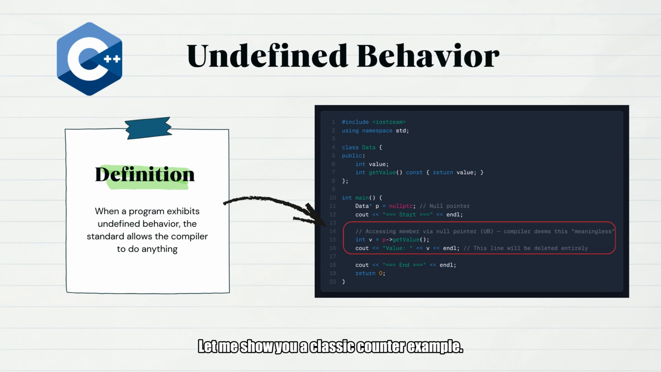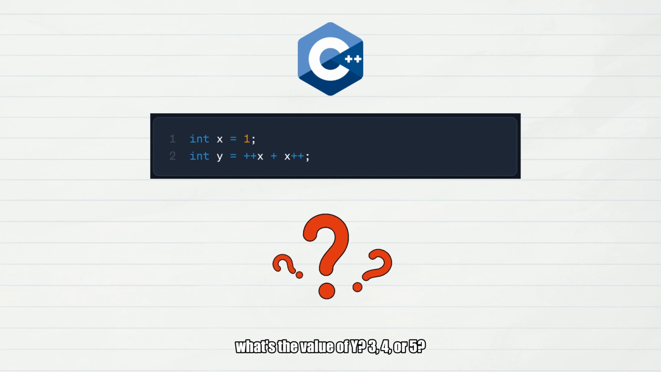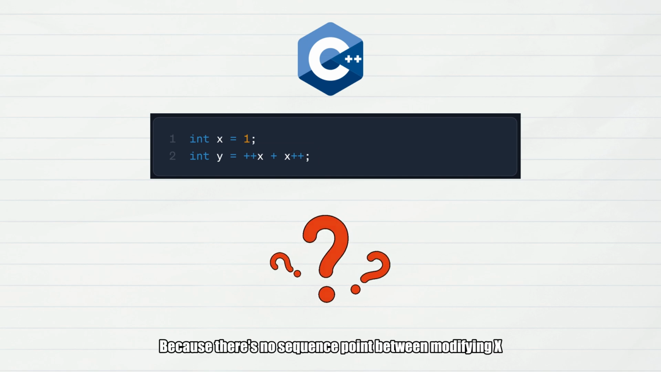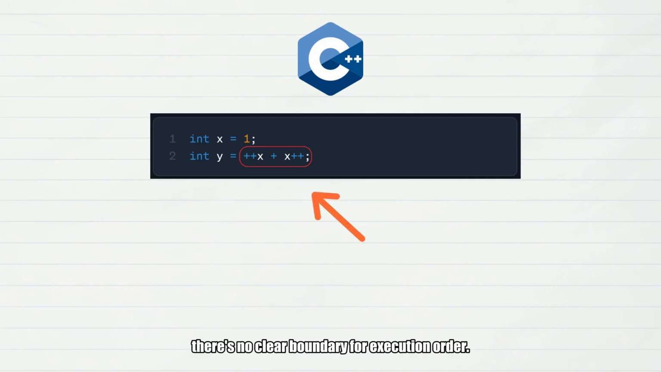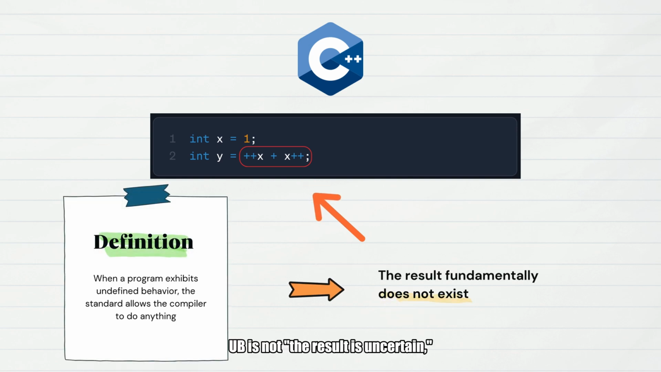Let me show you a classic counterexample. For the code on screen, what's the value of y, 3, 4, or 5? You'll never guess. Because there's no sequence point between modifying x and accessing x. Simply put, there's no clear boundary for execution order. This directly triggers UB. Key point here, UB is not that the result is uncertain, but that the result fundamentally does not exist. The standard has no rules constraining the execution logic of this code. The compiler is free to handle it however it wants.